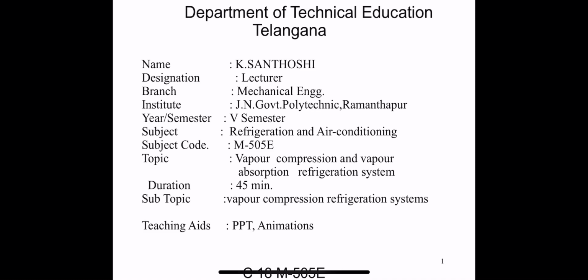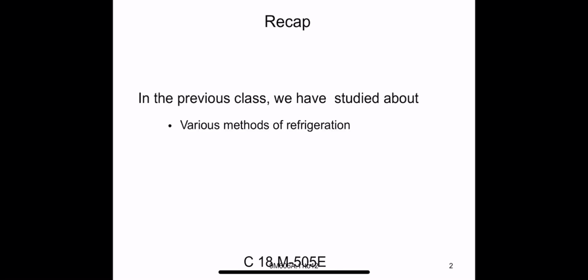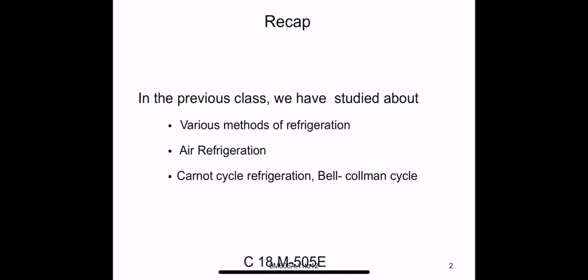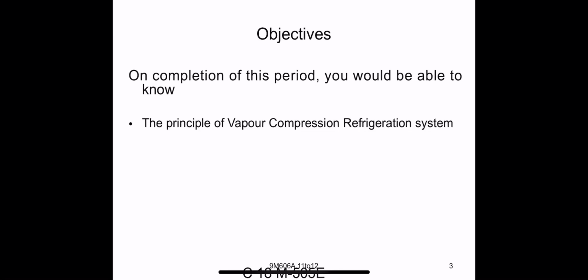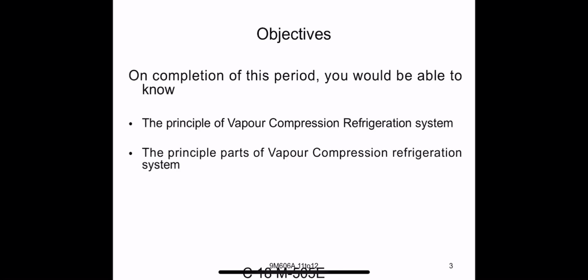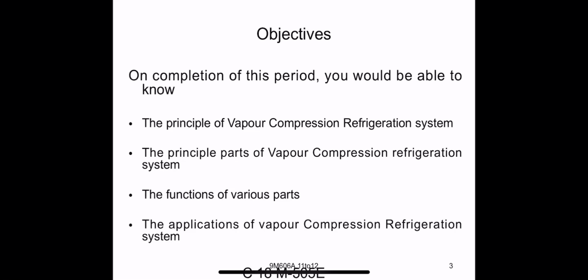Vapor compression refrigeration systems. In the previous class we discussed various methods of refrigeration: air refrigeration, Carnot cycle refrigeration and Bell-Coleman cycle. Today we will learn about the principles of the vapor compression refrigeration system, its parts and the functions of various parts, and the applications of the vapor compression refrigeration system.